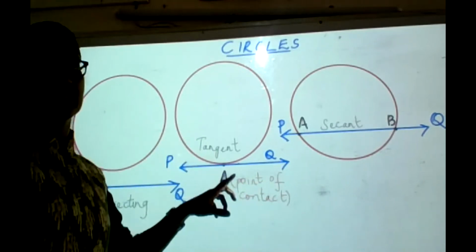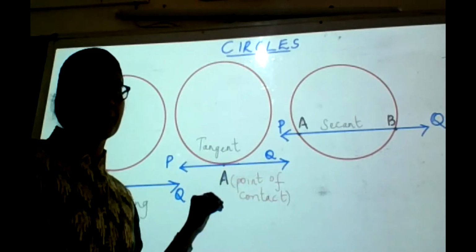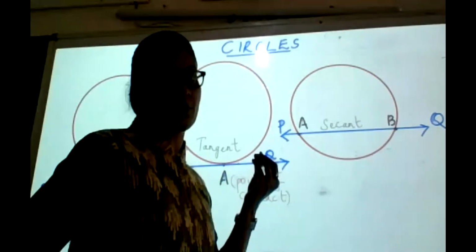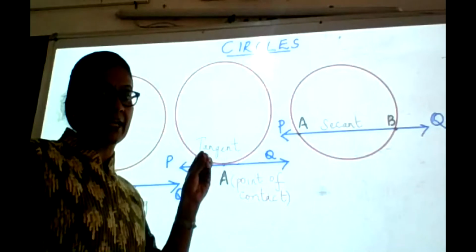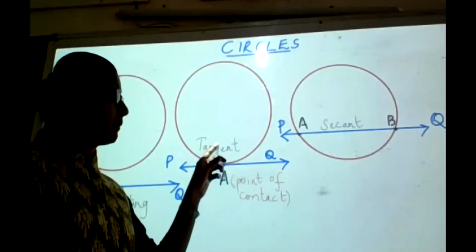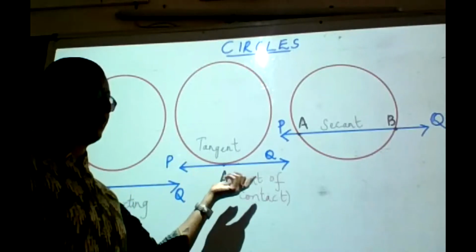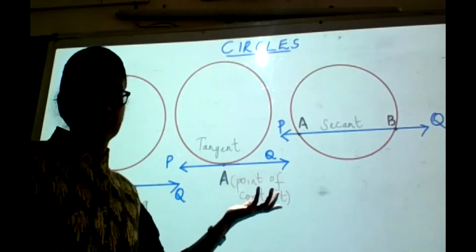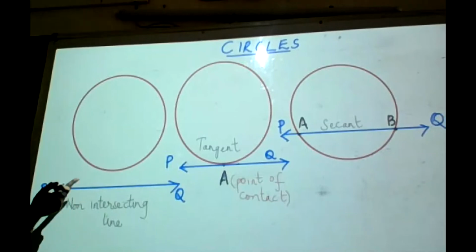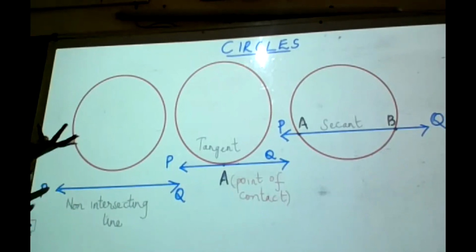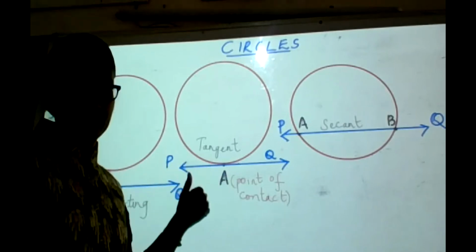So all these terms you must remember. Whenever we talk about a tangent of a circle, there will be a point of contact between the tangent and the circle. Only because there is a point of contact, it becomes a tangent. If it is not touching the circle, then it is going to remain a non-intersecting line and a circle. Then we have no properties to learn from them.